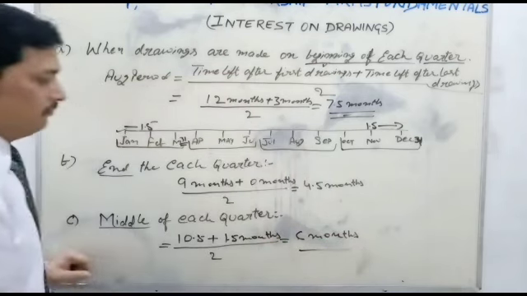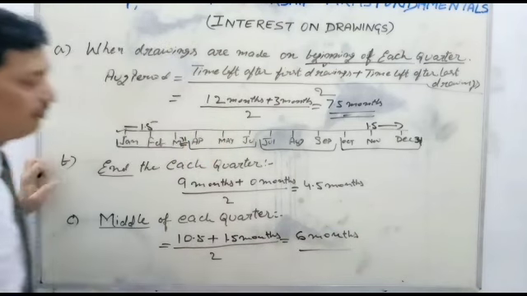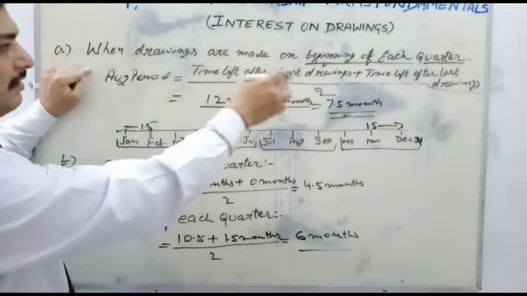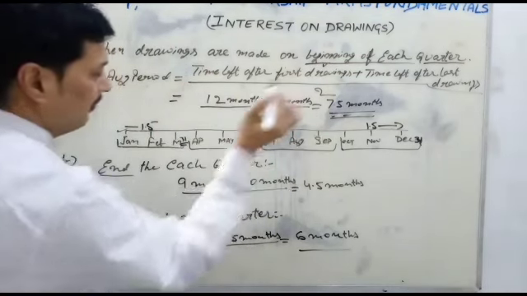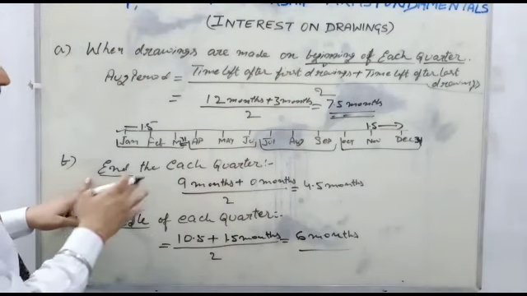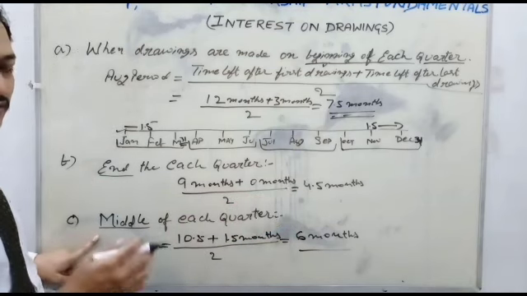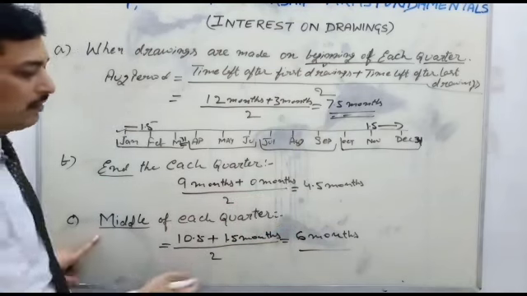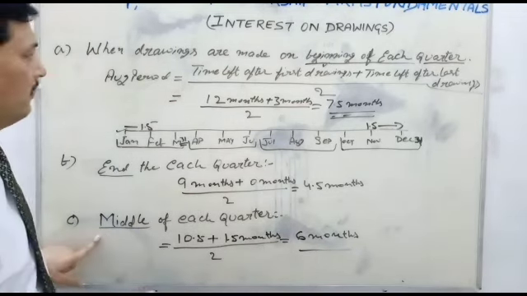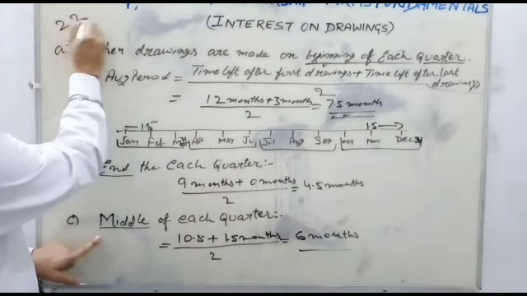So students, this was the concept when drawings are made on a quarterly basis. First, when the partner's drawings are made in the beginning of each quarter, it is 7.5 months. When drawn at the end of each quarter, it is 4.5 months. When drawn during the middle of each quarter, it is 6 months. On the basis of this concept, in this video class we will solve question number 22.